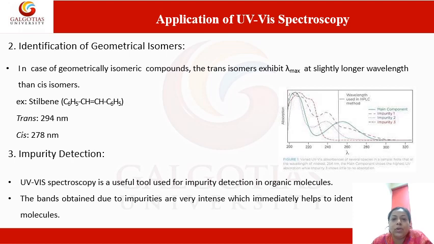UV visible spectroscopy also finds application in the detection of impurity in an organic compound. Here we have a graph between absorbance and wavelength, and we can see that the main organic compound is the one shown in this green line, and the rest are all impurities. We can see how the lambda max value can vary for different impurities. UV visible spectroscopy is considered a useful tool for impurity detection. The bands obtained due to impurities in a particular organic compound are very intense, and they can be immediately identified in a molecule.